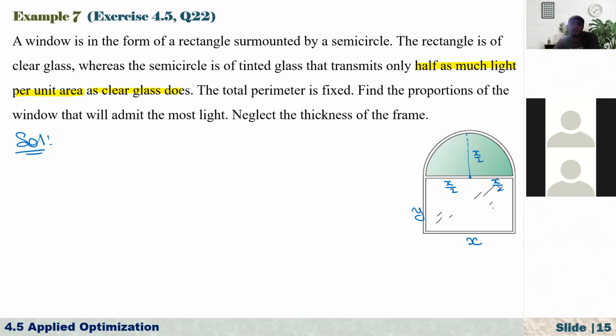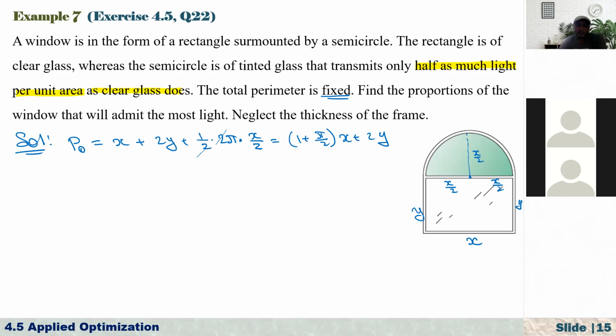And the question is saying that the perimeter is fixed. What does it mean? What is the perimeter of the window? Here we have y, y. So starting from this bottom line, x plus 2 sides, it is 2y. And also the top part, which is half of the semicircle. That is 1 over 2 times 2 times pi times r. And what is the radius of this semicircle? It is x over 2, so this 2 cancels, and here we have pi over 2. So we have 1 plus pi over 2 times x plus 2y. And it is fixed, so this p sub 0 is not changing.